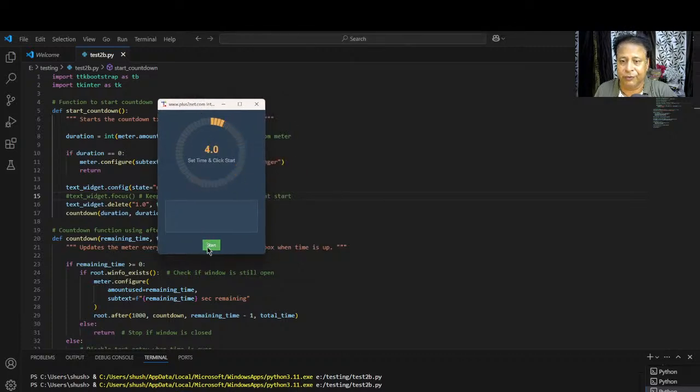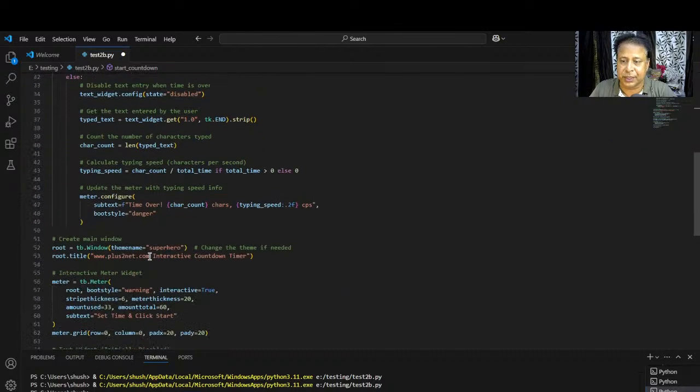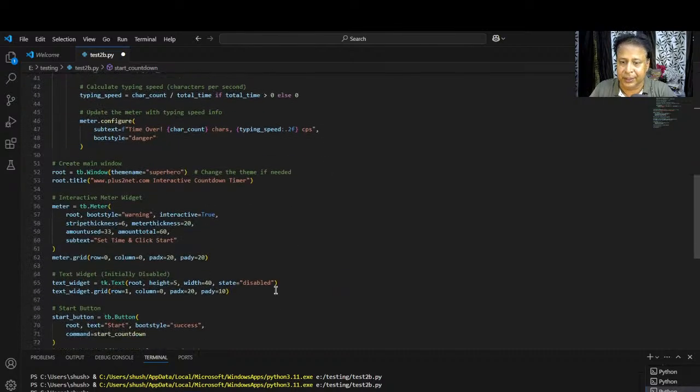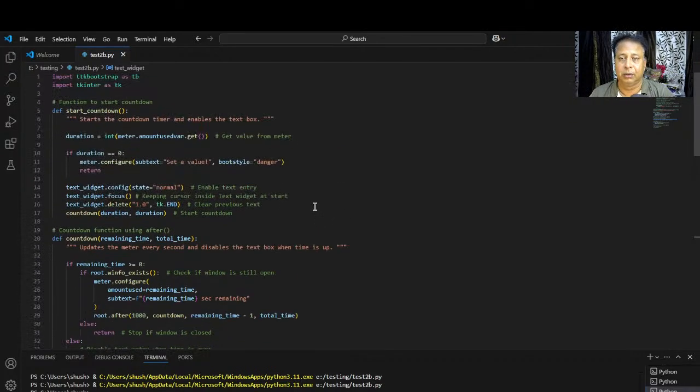Fine. Now if I start it, the focus is not automatic. I have to click here. I clicked here, then okay. So for character, fine. So this is the speed. By adding this particular line, text wizard, which is the text wizard object I have created here. Initially it is disabled, then it is enabled here. So this is how it will work.